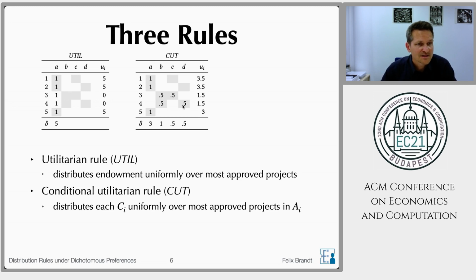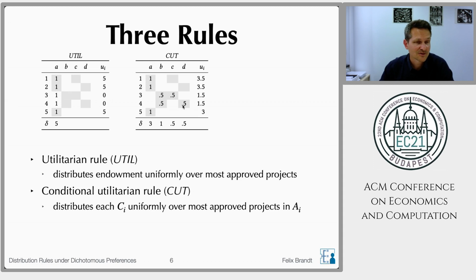So the first 2 agents still put all of their contribution on project A because it's the most popular one. Now the contribution of agent 3 has to be spent on projects that he approves, which would be projects B and C. Now B and C are equally popular because they're approved by 2 agents each. So the contribution of agent 3 will be split evenly between projects B and C. And similarly, the contribution of agent 4 will be split evenly between projects B and D.